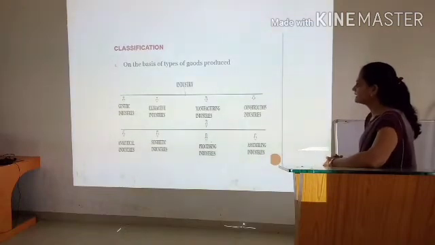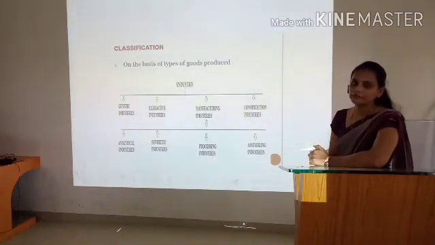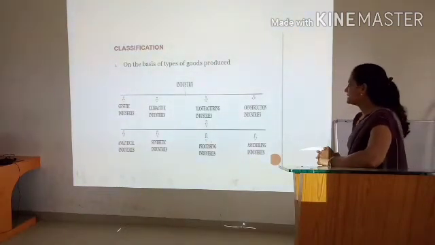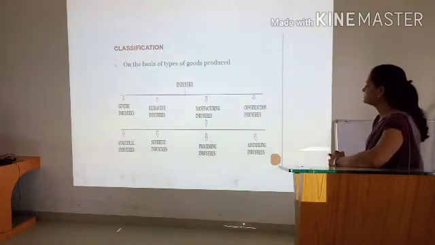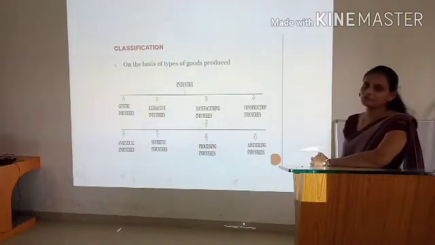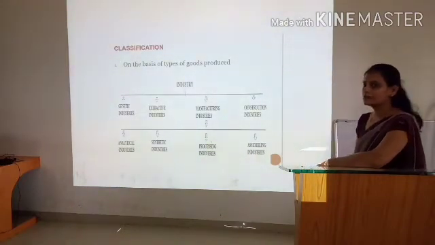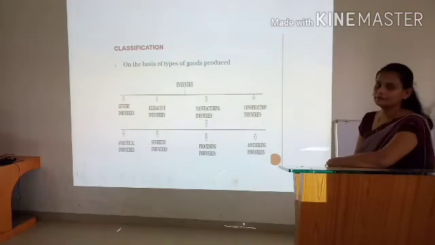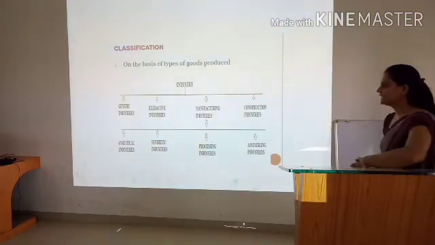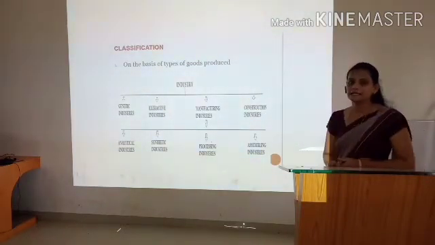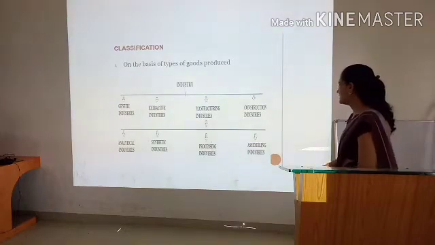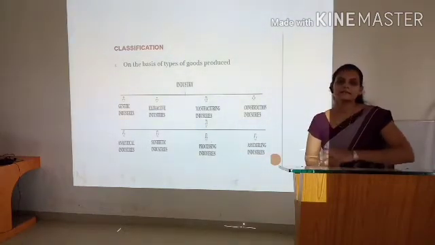Industry is classified into four types: genetic industry, extractive industry, manufacturing industry, and construction industry. Under manufacturing industry there are again four types: analytical industry, synthetic industry, processing industry, and assembling industry.